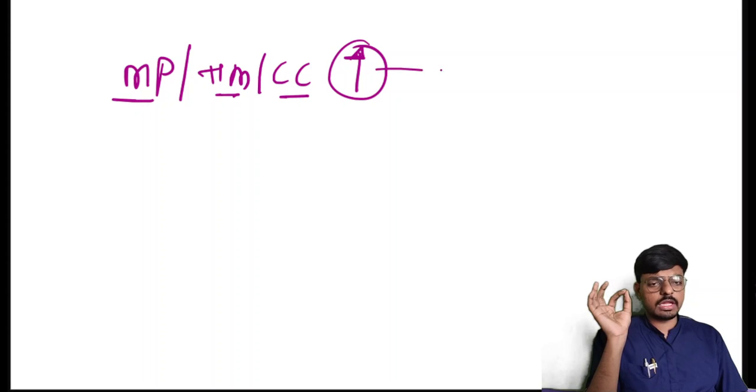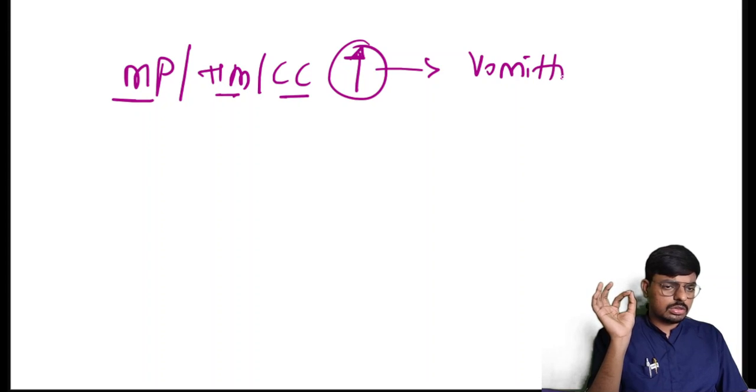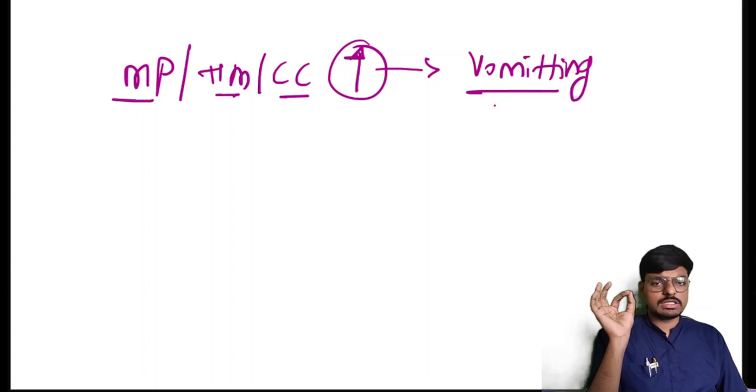Increased HCG is there, and because of increased HCG there is increased vomiting in the pregnancy, which we call hyperemesis gravidarum. Is that clear?